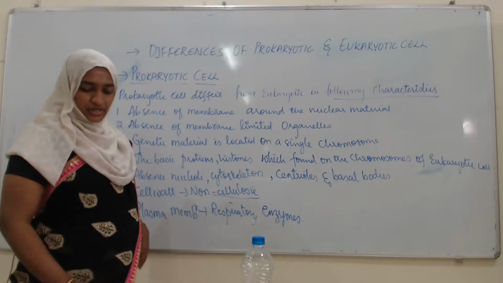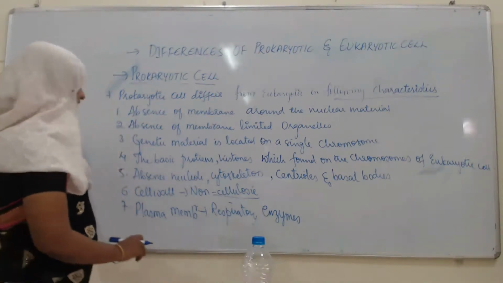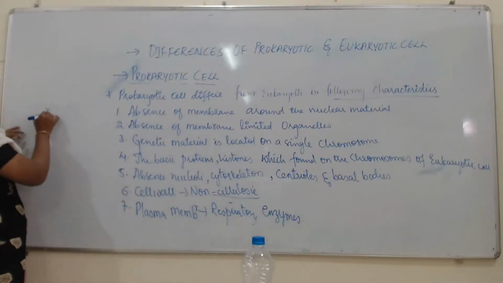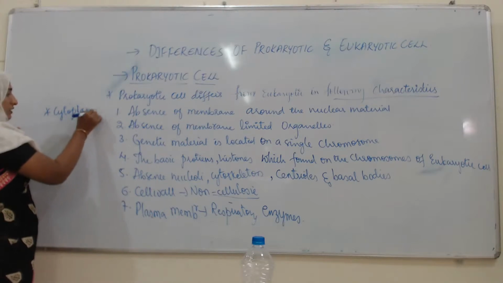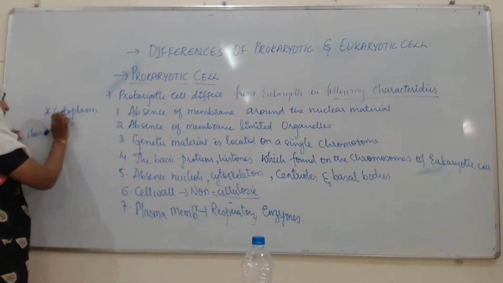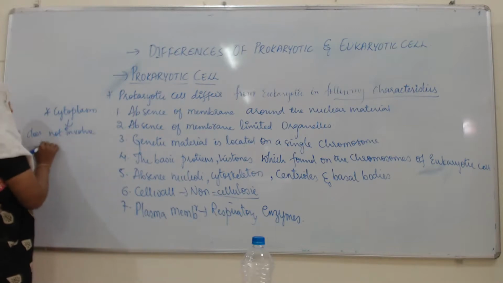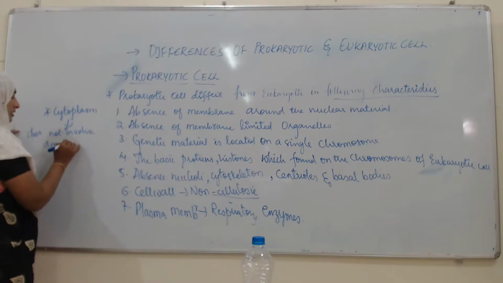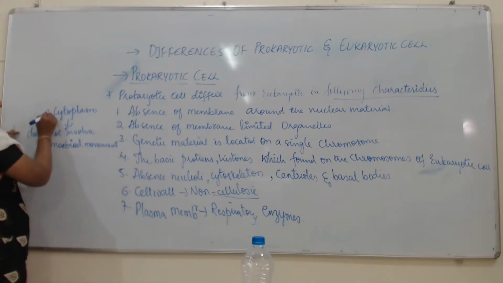Then the cytoplasm of a prokaryotic cell does not exhibit streaming or amoeboid movement. This is the 8th difference.